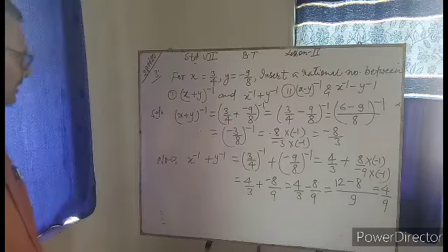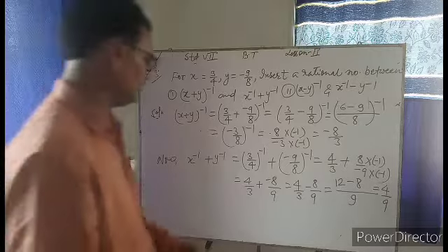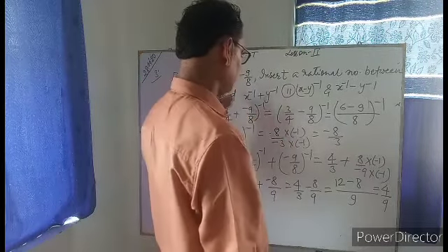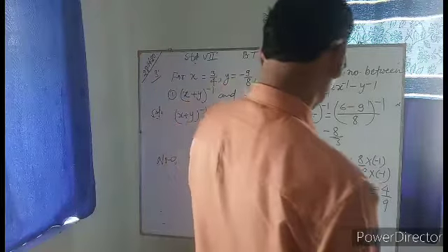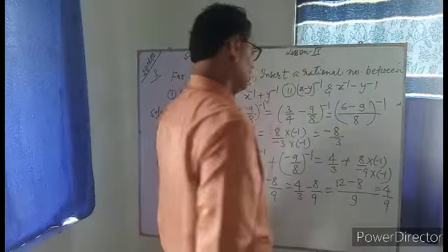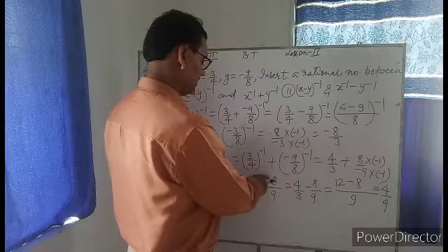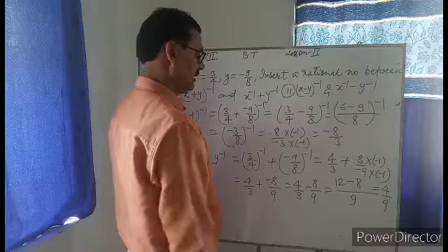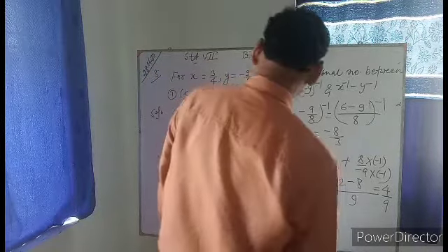You may see once again, 3 by 4 to the power minus 1 is equal to 4 by 3, and minus 9 by 8 inverse is 8 by minus 9. We have converted it into standard form. Now it is 4 by 3 plus minus 8 by 9, which is equal to, taking LCM, 4 by 9.